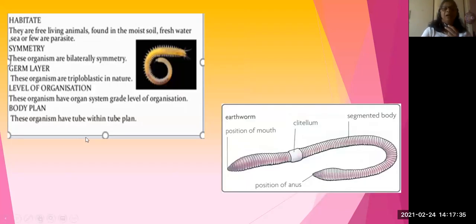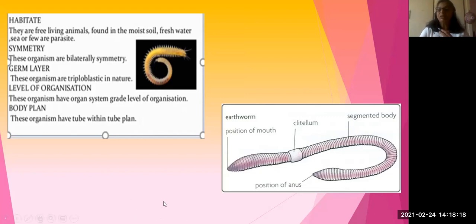Habitat. Already I told you they are always present in moist soil and freshwater. Only some are parasites, especially the leech. The leech will suck the blood of animals, isn't it? From above the body itself. That's why it is called an ectoparasite. Endo means internal. Helminthes are internal parasites, that's why they are endoparasites. These are ectoparasites. And one more thing is that a proper coelom is present. A proper body cavity is present in annelids.